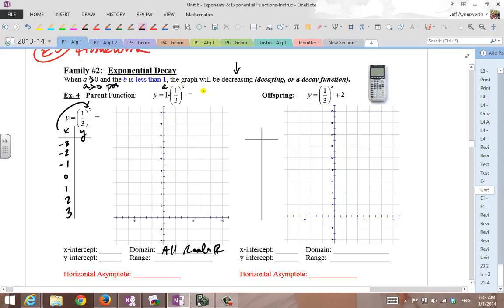Now, before I begin, 1 times 1/3 to the x power is just 1/3 to the x power, okay? This coefficient of 1 doesn't affect it any. That's why I eliminated it right here, because when you multiply anything by 1, it doesn't affect it. We're not adding 1, we're multiplying it by 1, which has no effect. So you just have to consider 1/3 raised to the x power. All right, so here we go.